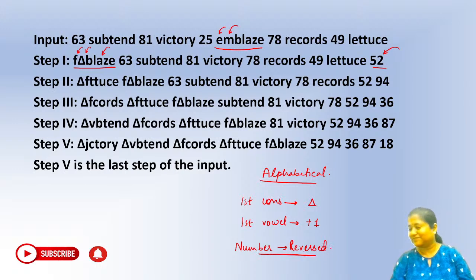Okay. According to ascending order, absolutely. So you can see we have taken the smallest number, that is your 25, right? 25 has been taken and it has been written as 52. Okay, so we will quickly have a look at the complete logic once.